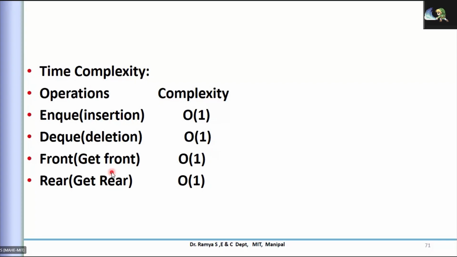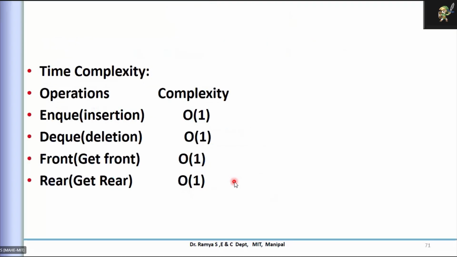Anyhow, if I want to query for the first and the rear, it is always only one iteration, or one time complexity I can think of, because I can directly point to the front and I can directly point to the rear end of this. I hope this is clear. If you have any doubt, you can chat, because I'm not able to hear from your side.